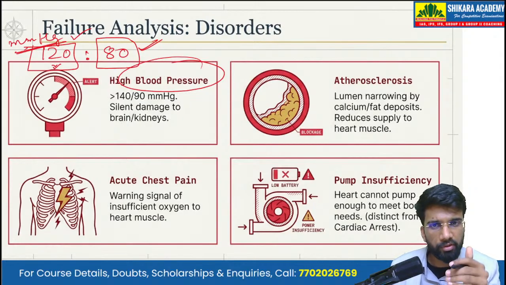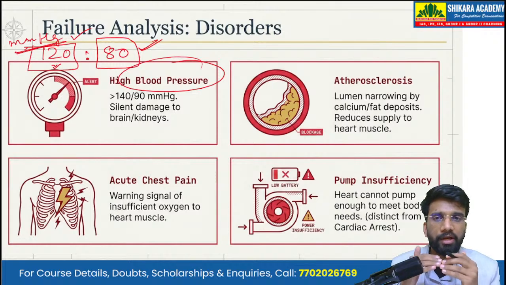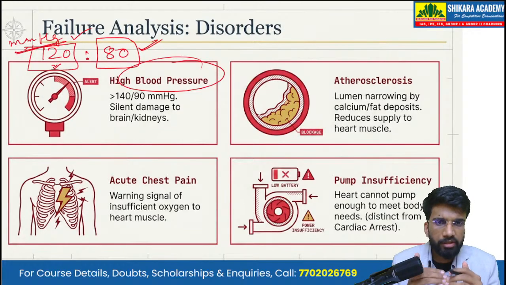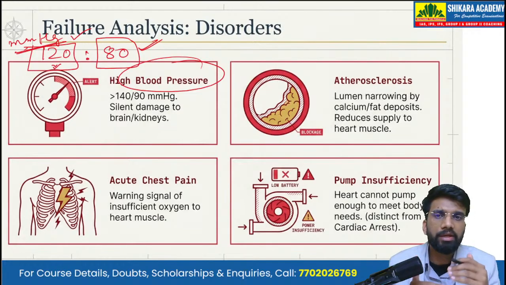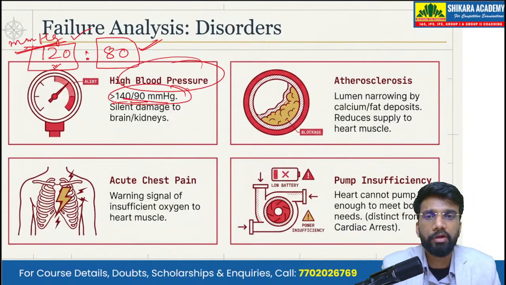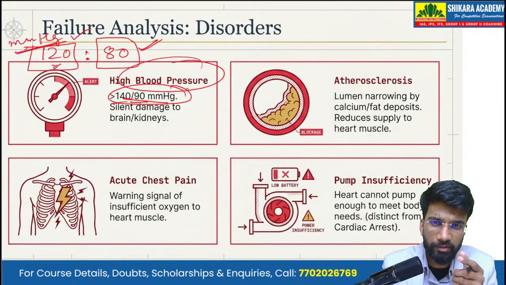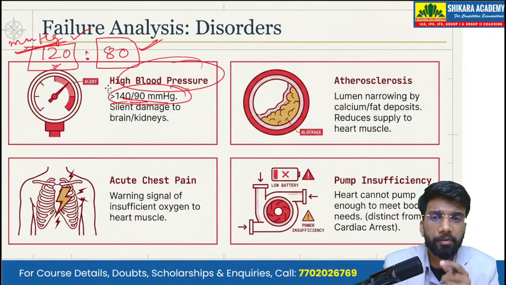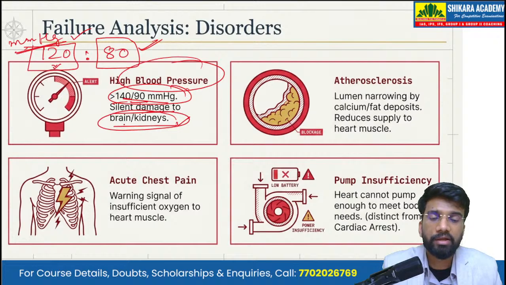But in case of low blood pressure, the reading drops below 120 and 80, and in case of high blood pressure, the reading increases to 140, 90 or beyond. If the systolic reading is greater than 140 and the diastolic reading is greater than 90, we say that the person is experiencing high blood pressure. High blood pressure gives silent damage to the brain and kidneys. These are vital internal organs.